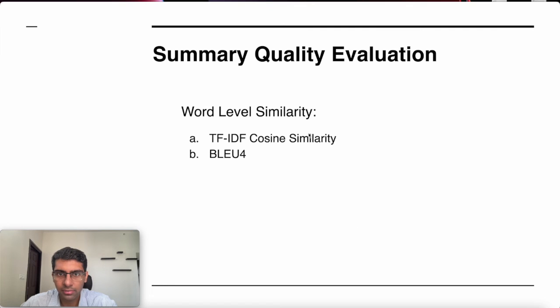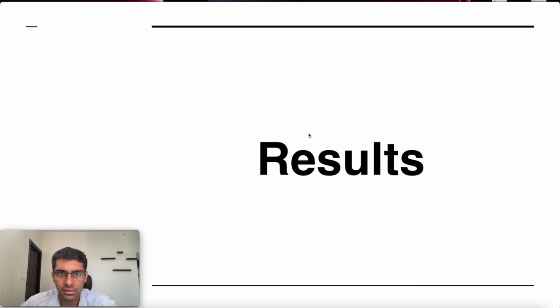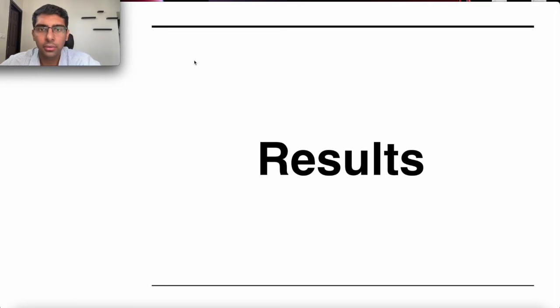And the evaluation metrics used in this work for the summary quality are word level similarity, BLEU score, and TF-IDF cosine similarity. For the retrieval evaluation, we use recall at K and mean reciprocal rank, which are the standard metrics in any retrieval system. Over to some of the results of this work quickly.